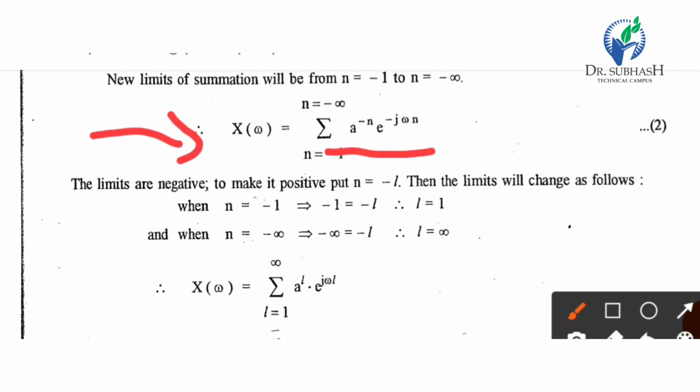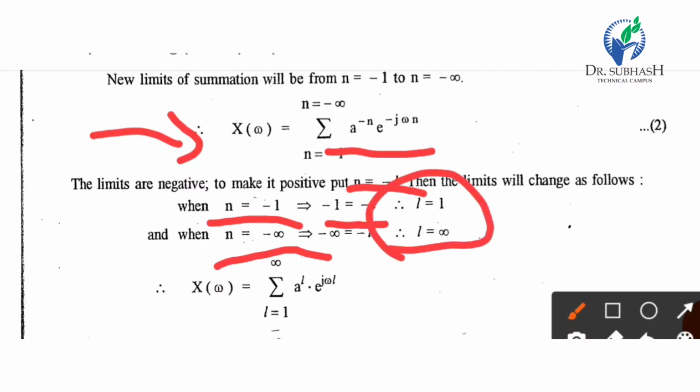Now we will change the limit again to positive terms. The limits are negative. To make them positive, we put n equal to minus L. When n equal to minus 1, L equal to plus 1. When n equal to minus infinity, L equal to plus infinity.